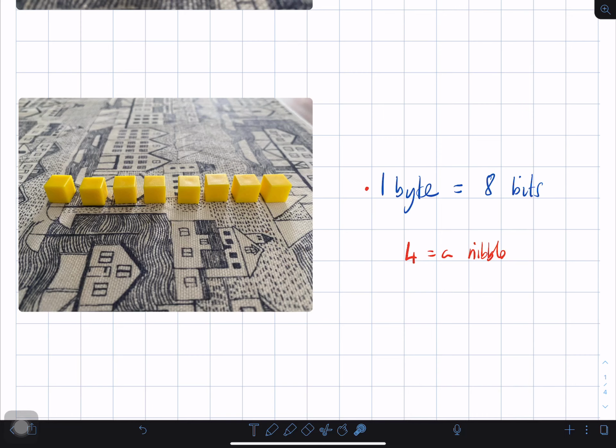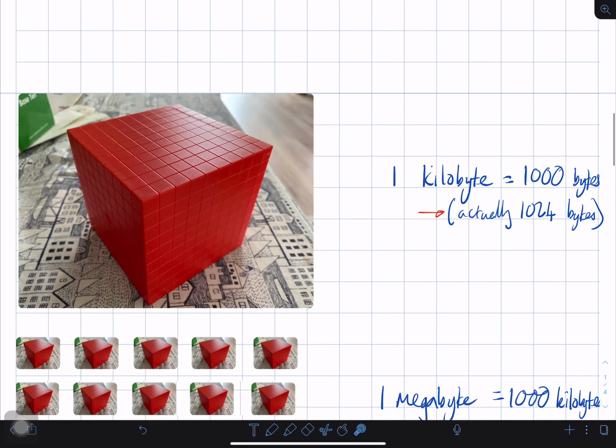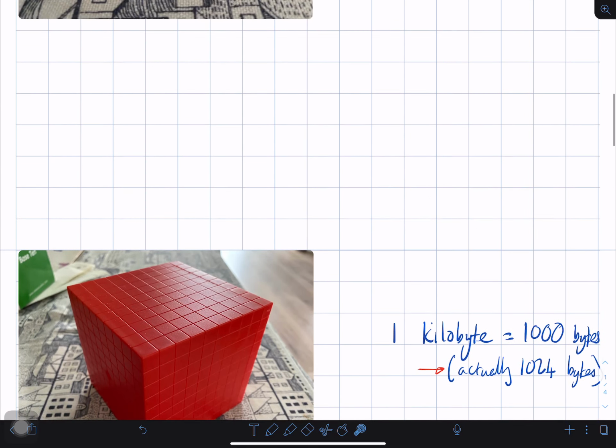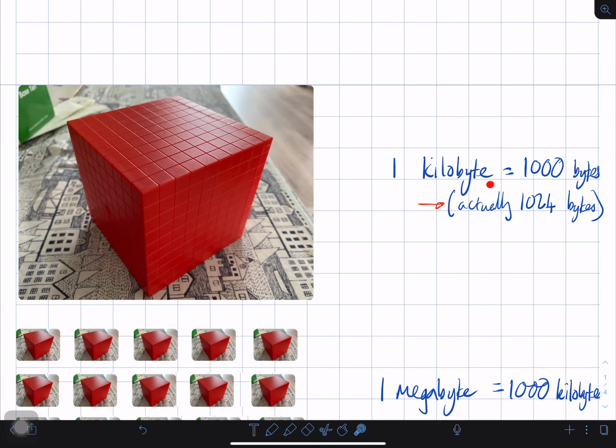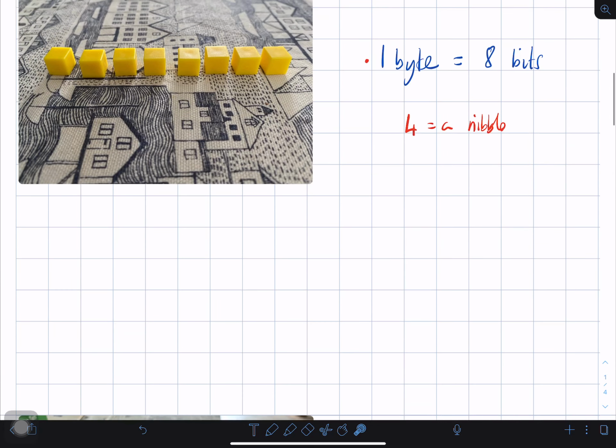Now, if we had 1,000 of those, 1,000 bytes, we get a kilobyte. In actual fact, a kilobyte is 1,024 bytes, but for the purposes of what we're doing, we just need to know it's 1,000 bytes. So 1 kilobyte is 1,000 of those.